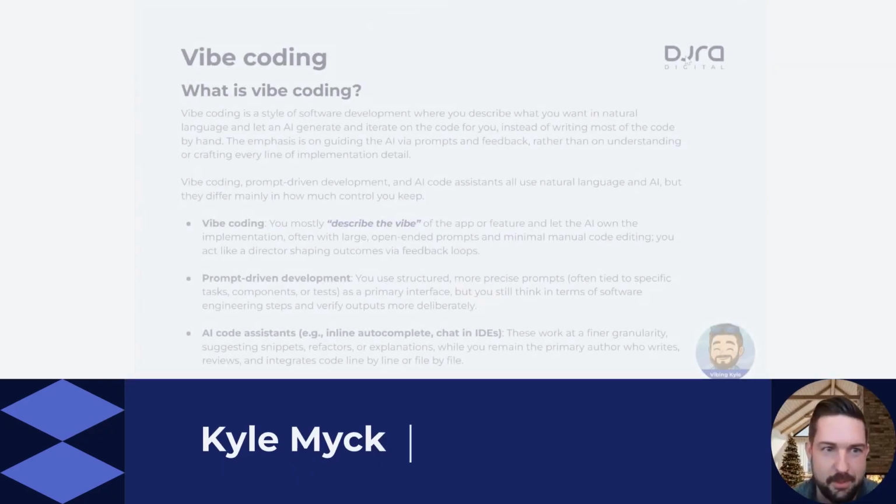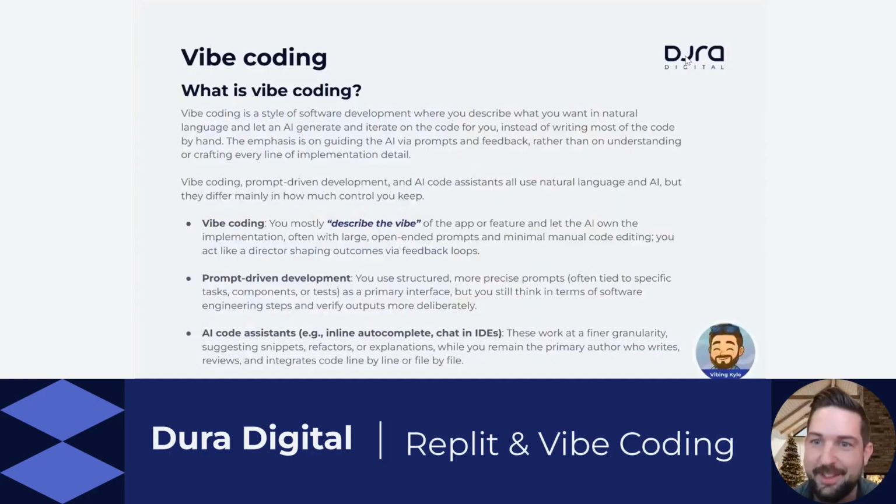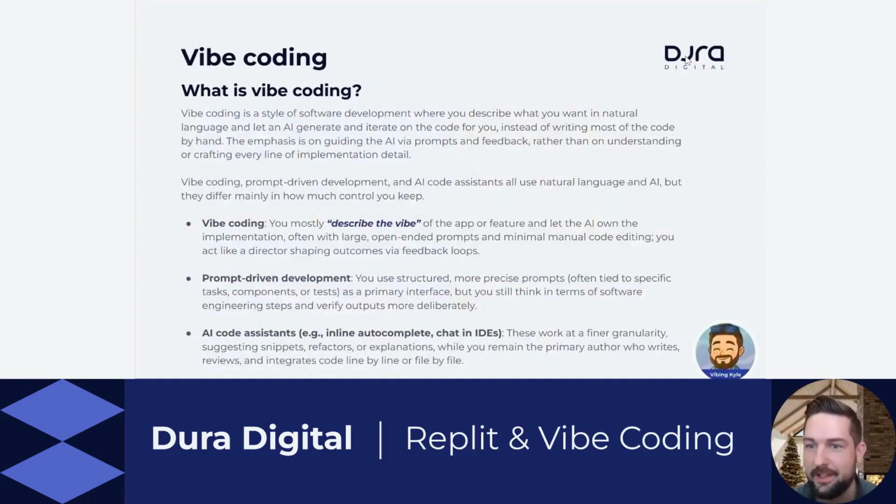When we think about vibe coding, or at least one way to think about it, is really that you're just describing the vibe. You're describing the application through English, and you're letting the agents or the AI go away and build it entirely. So you're giving up a lot of freedom. What's good about that is that it allows people that are less skilled in software development and software creation to build things, which is really powerful if you think about building prototypes and such.